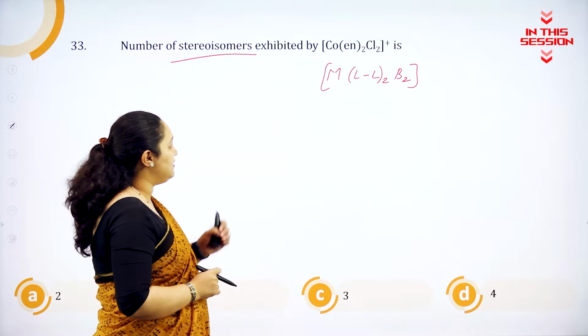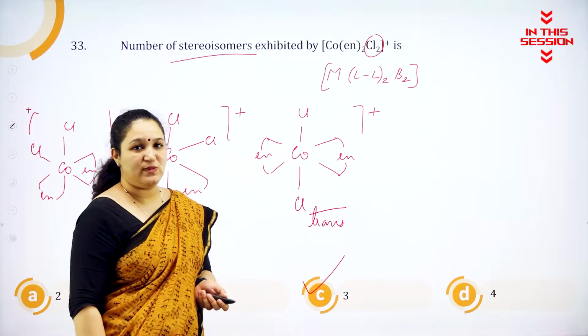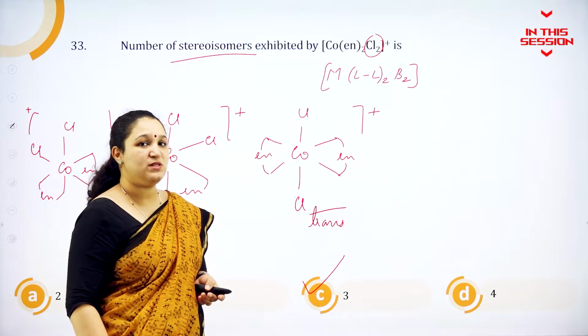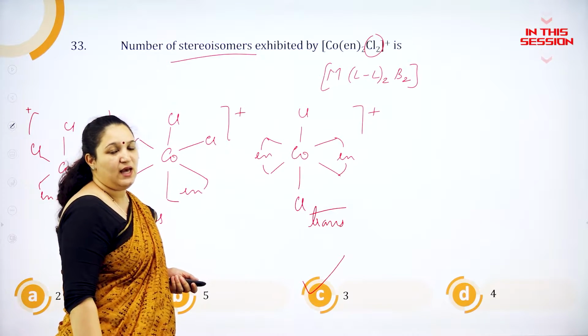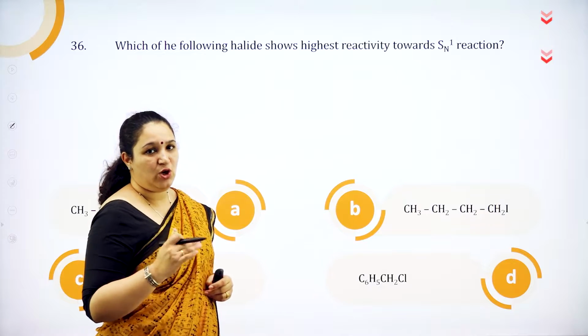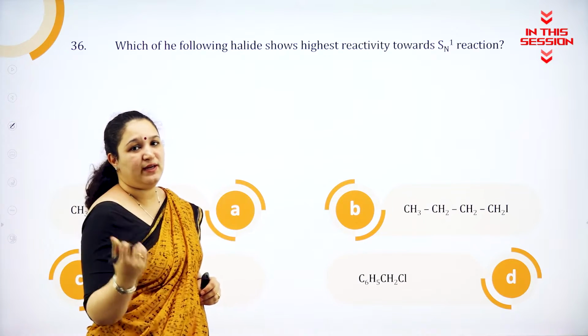Okay, so here in this particular, how many stereoisomers are possible? Stereoisomers include geometrical isomerism as well as optical isomerism. Okay, so it is 2 plus 1, 3 isomers are possible. SN1 mechanism in your classes. So if you know that, you can directly choose the correct answer.